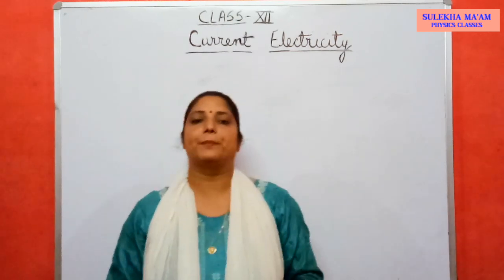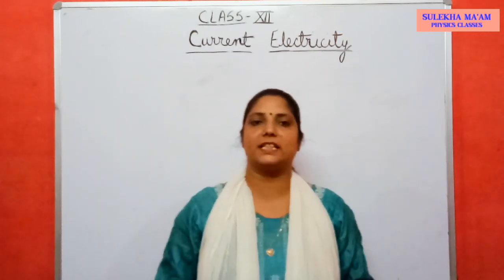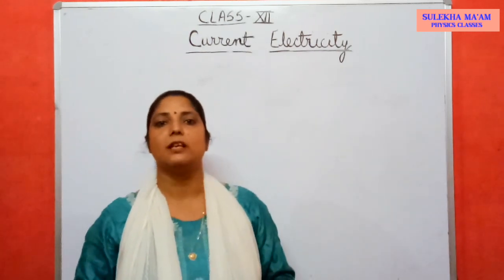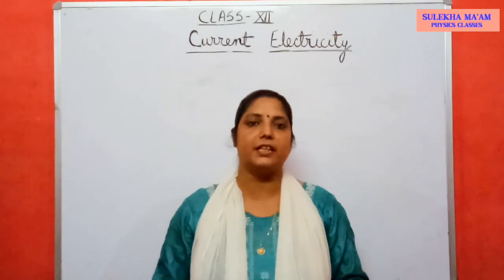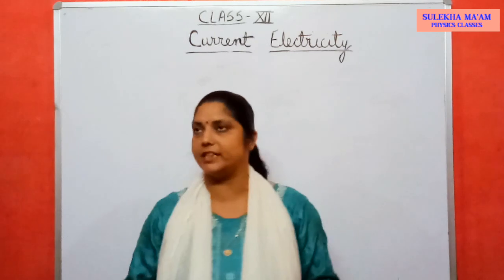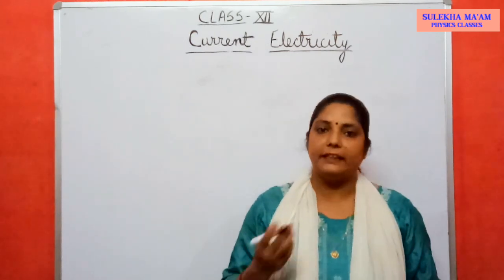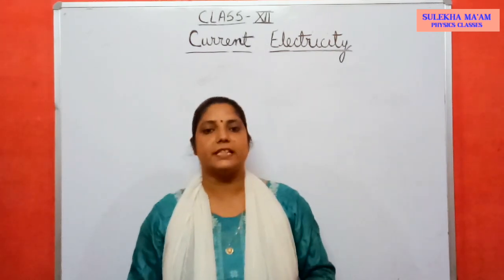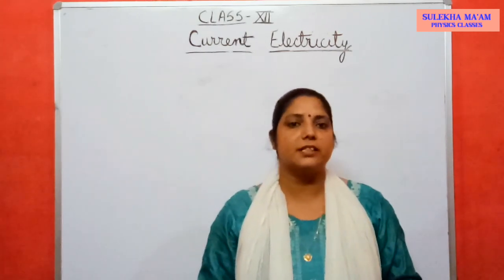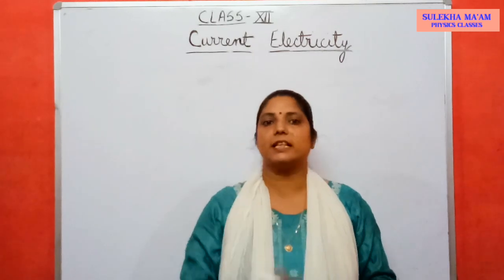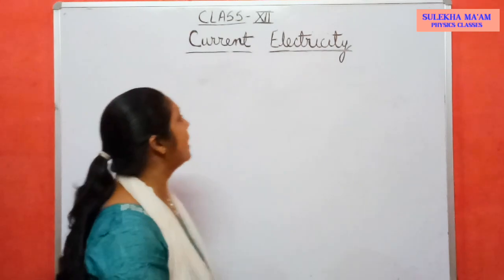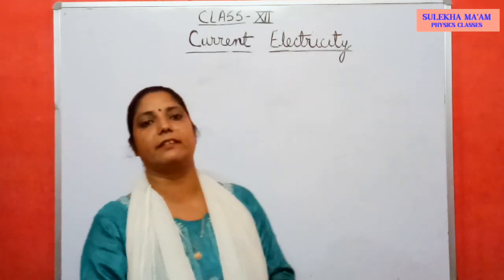So, in this chapter, we will discuss many topics like what is electric current, what are their properties, what is resistance, resistivity, then Ohm's law, then we will discuss about combination of resistor, then cell and their combination, then we will discuss Kirchhoff's law, Wheatstone bridge, meter bridge and potentiometer. So we will discuss all these topics one by one. So now let us start with chapter current electricity.